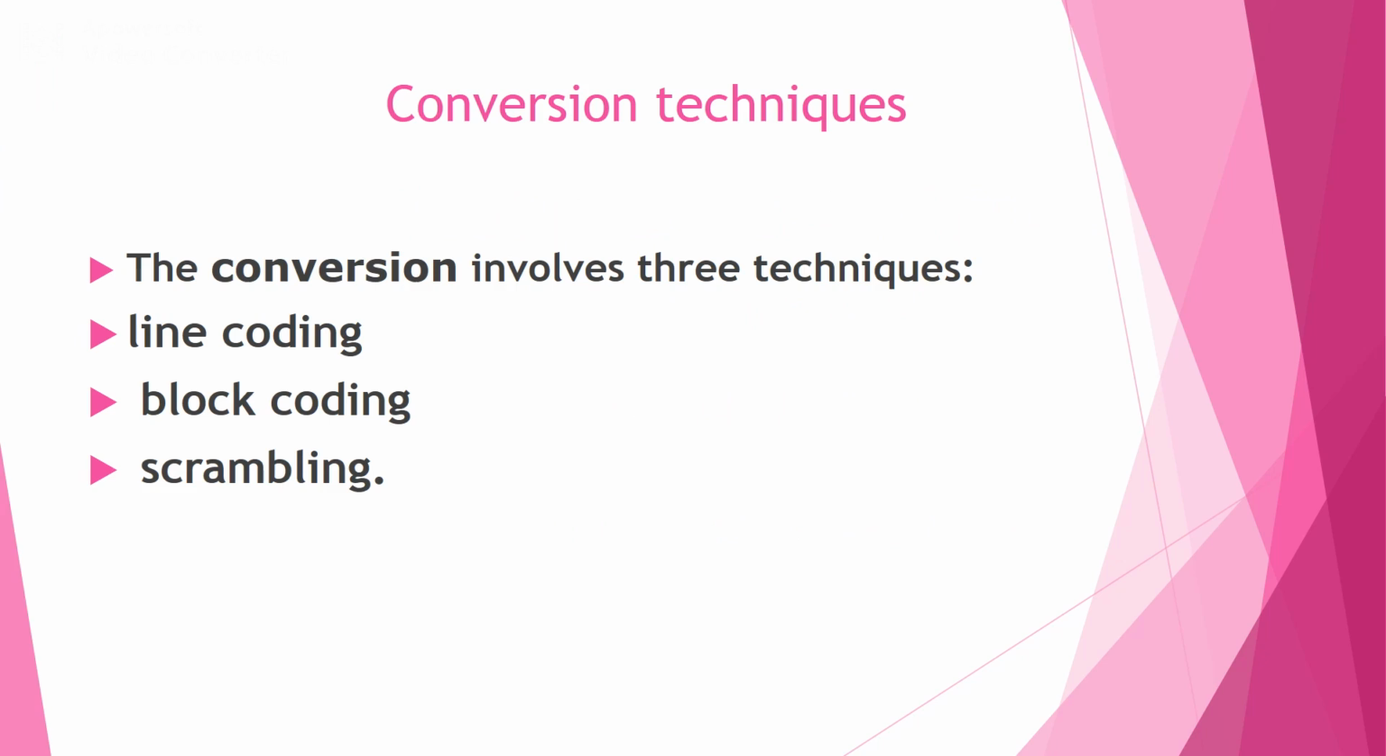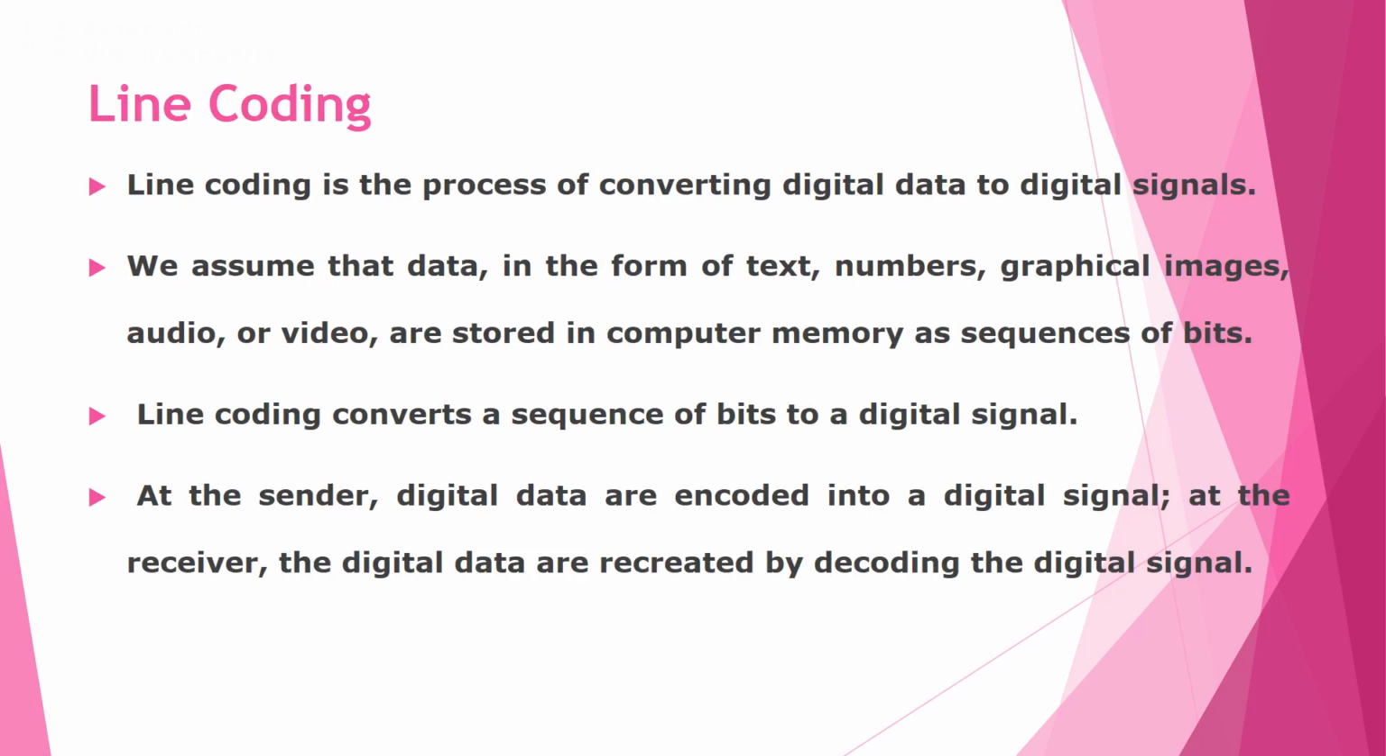Under digital to digital conversion, we have three different techniques by which we can convert digital data to digital signal. The first one is line coding, the second technique is block coding, and the third one is scrambling. First we'll take line coding.